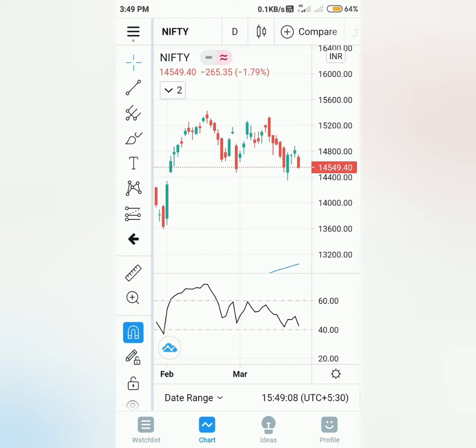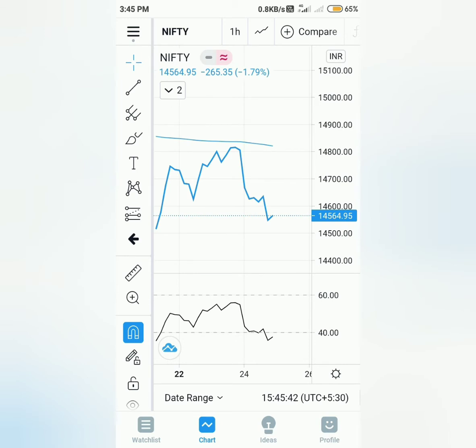And now on screen we have Nifty's daily chart, and this time there is nothing much on the daily chart. There was a support at 14,600 and we closed below 14,600, so that is the first negative sign for tomorrow's expiry. The main action will begin on the daily chart if we go below 14,400 and if we sustain below 14,400.